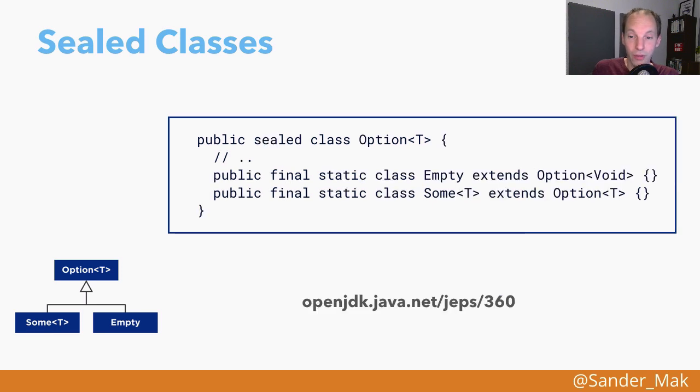We can also do this without a permits clause if we define all of these classes in the same source file. So an example here is that we say your option class again is sealed, but instead of having separate source files and indicating using permits that empty and sum are allowed to extend option, all subclasses in the source file are allowed to extend option. So we can define everything in one place and in one go. So this effectively is the same as we saw before with separate source files, but now without the permits keyword and just the sealed keyword on option.